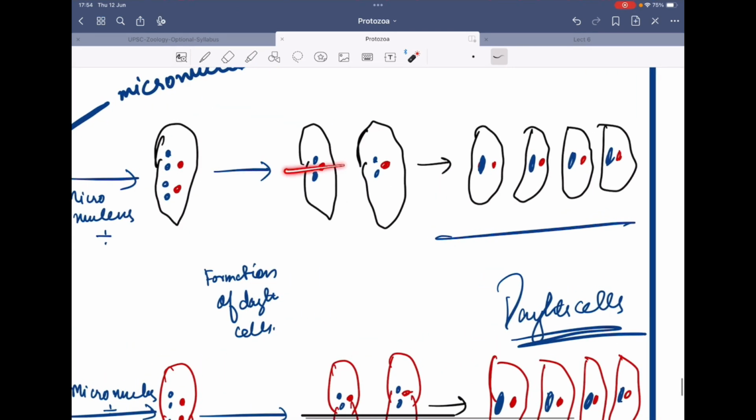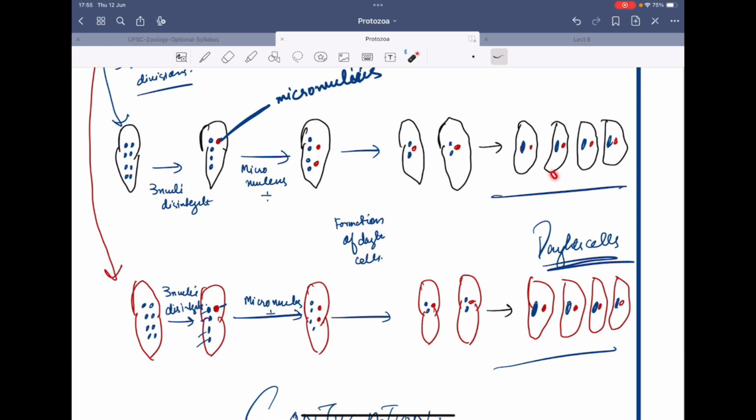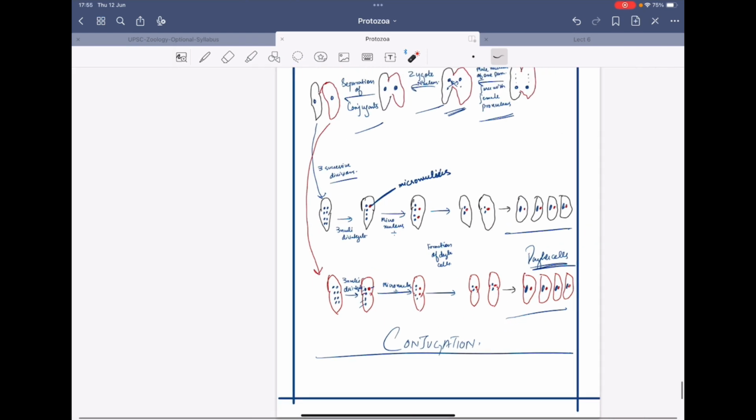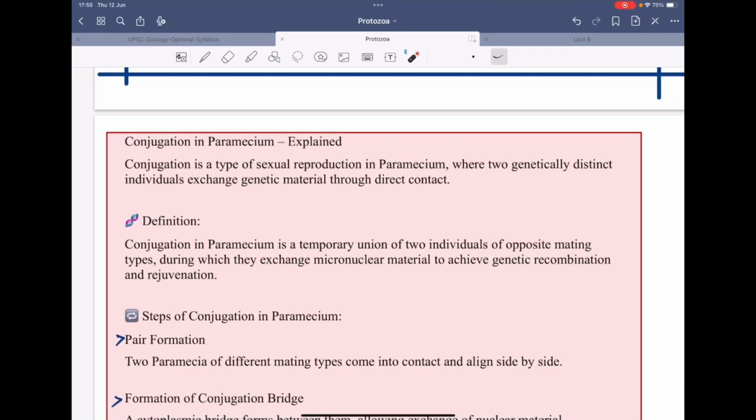After that, it will further divide, and it will form 4 daughter cells. Now 4 daughter cells have been formed. 4 are formed here, 4 are formed here, from conjugant A and conjugant B, and we have in total 8 daughter cells. So first of all, this conjugation happens in Paramecium and it's a type of sexual reproduction.